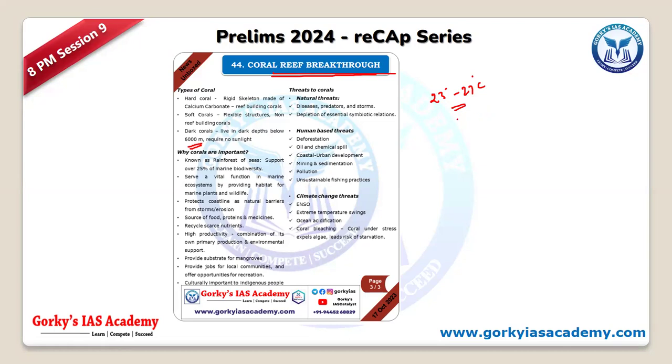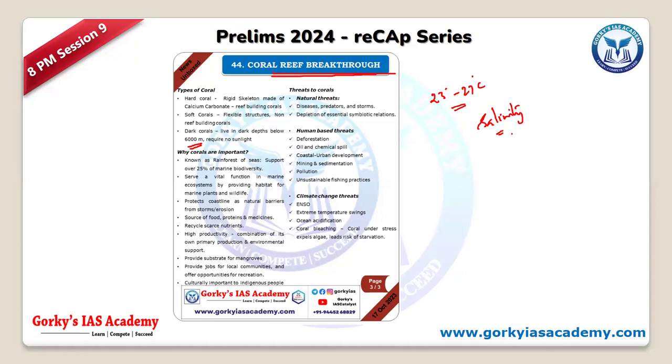Okay. So can corals be there in freshwater? No, sir. So you need salinity. They will live in saline waters. It can be a mix of waters, say, for example, a mangrove forest.